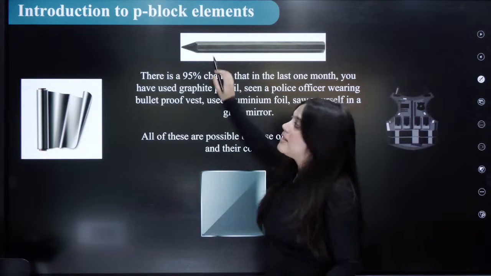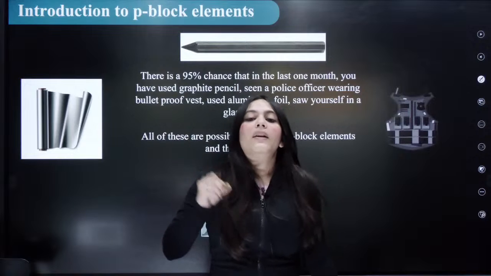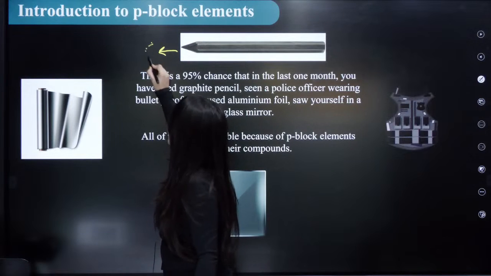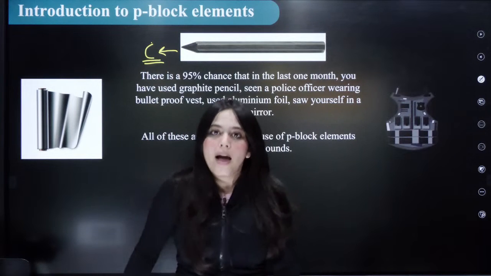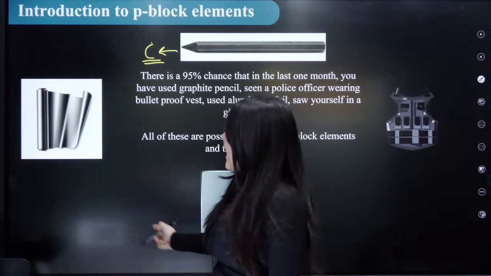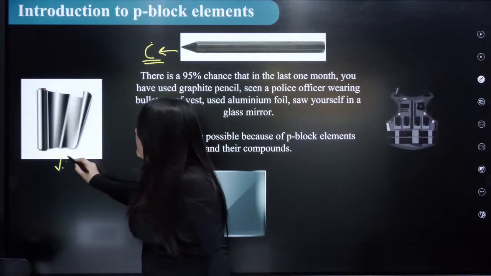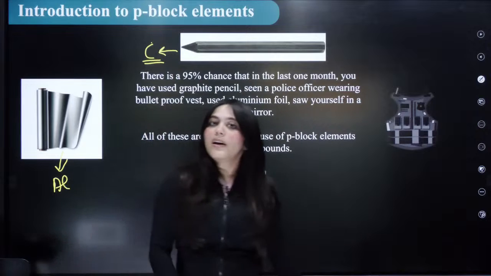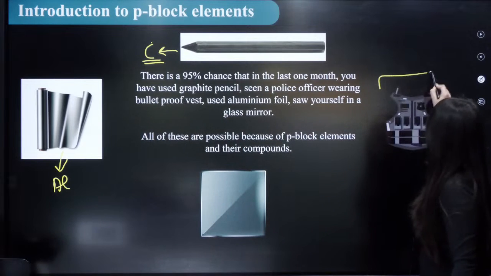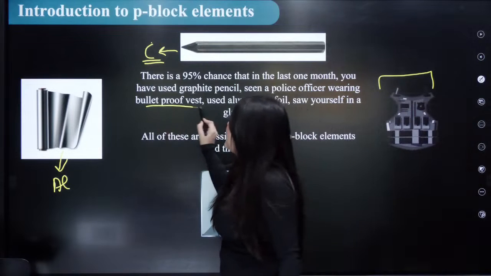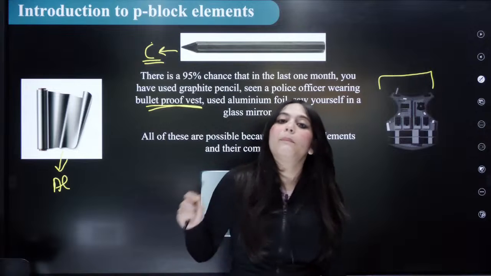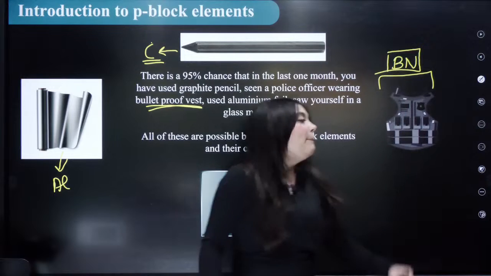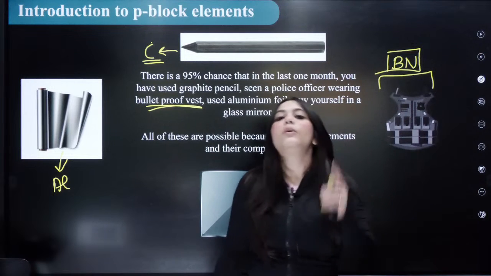For example, can you see a pencil here? The pencil with which you've been writing since day one of school. The pencil has graphite in it, right? And graphite is nothing but an allotrope of carbon. Carbon is a P block element. Next, can you see the aluminium foil here, which your mummy wraps food inside whenever you go to school. So aluminium is again a P block element, right? Now, can you see what kind of jacket this is? This is a bulletproof vest. Bulletproof vest, beta, is made up of boron and nitrogen, which is called boron nitride. Both of them, boron and nitrogen, are P block elements, right?